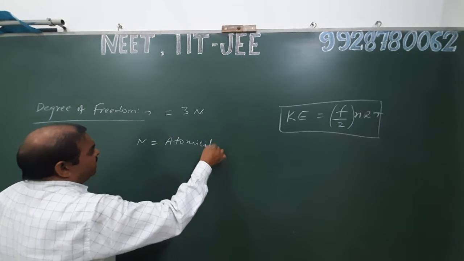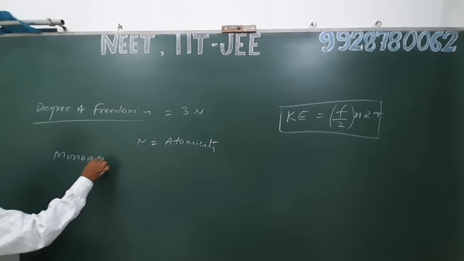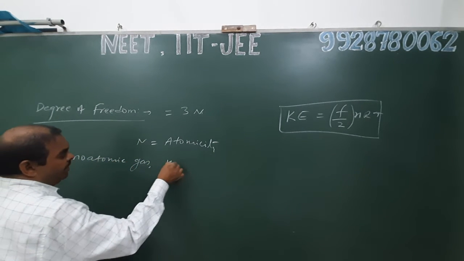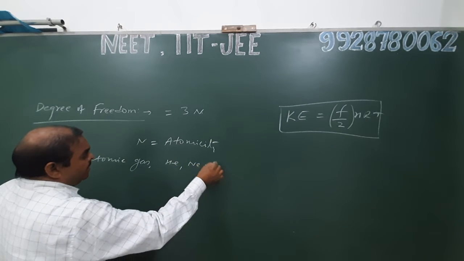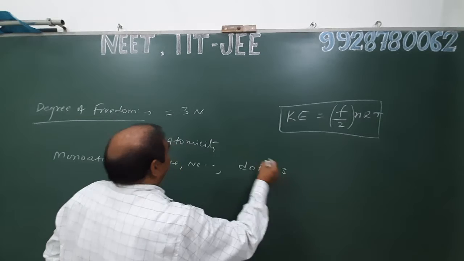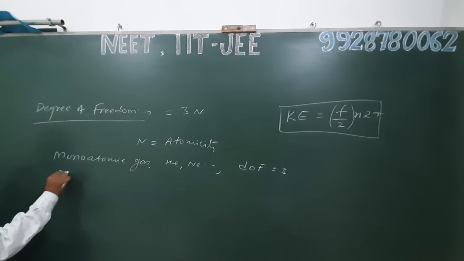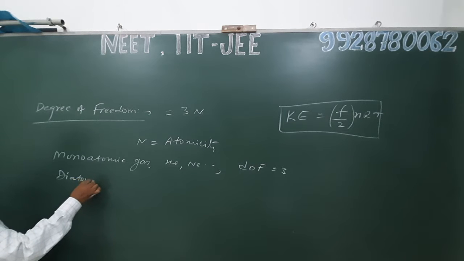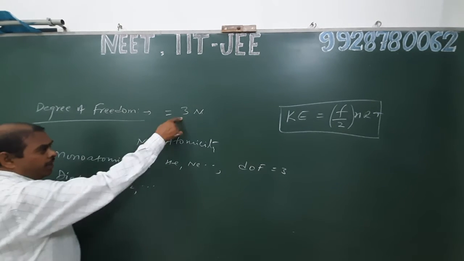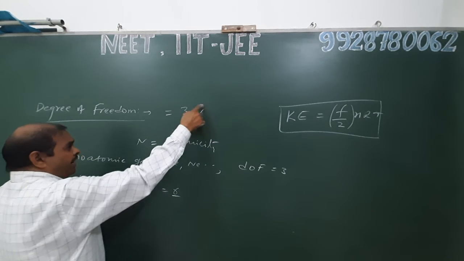For example, in case of monatomic gas like helium, neon, etc., the total degree of freedom is 3, because n is 1. In case of diatomic gas like N2, H2, etc., the total degree of freedom is 6, where n is 2.